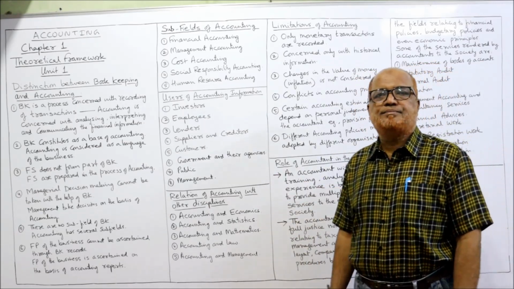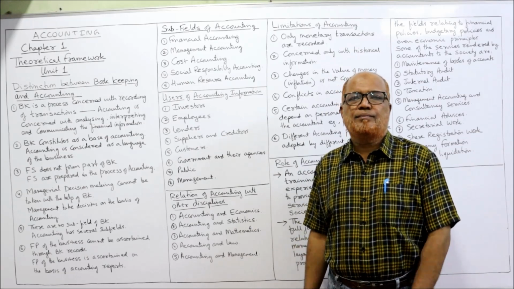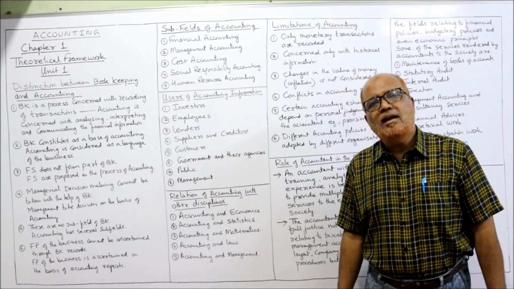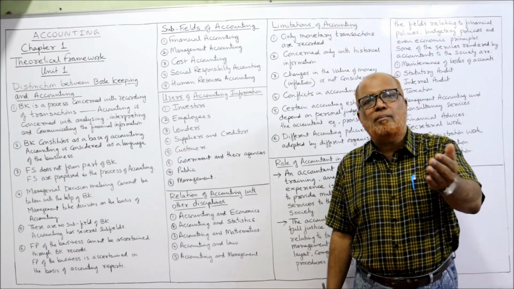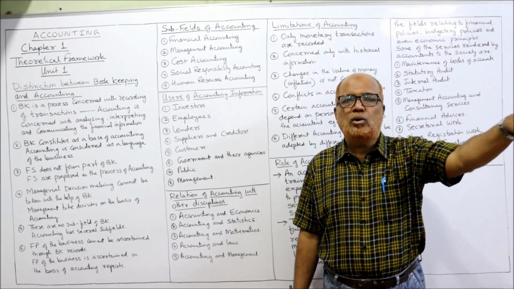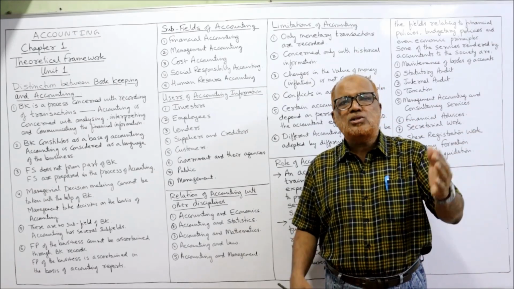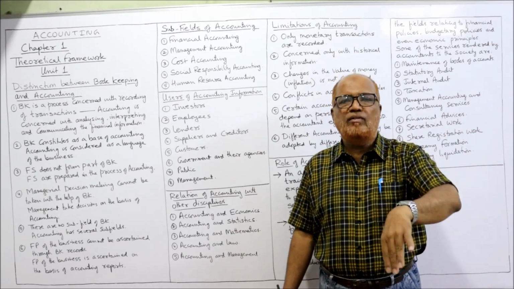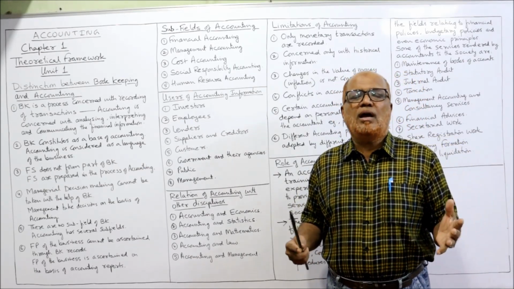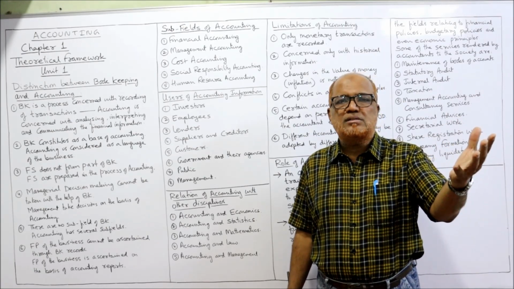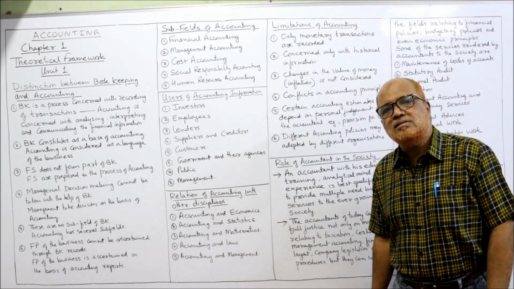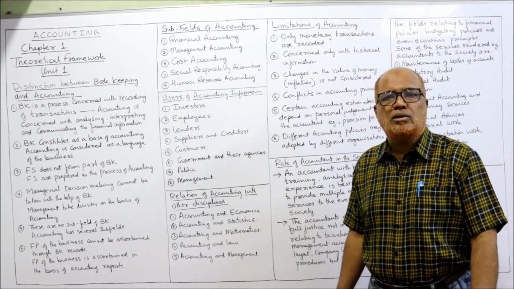Next come lenders, for example bankers or any other lender to the organization. They are interested in the business because they want their money back. They have given the loan. For example, a bank has given a loan to the business. The bank wants to recover the loan amount along with interest. So the banker wants to know the accounting information of the business. On the basis of that accounting information, the banker will decide whether to give the loan or not.